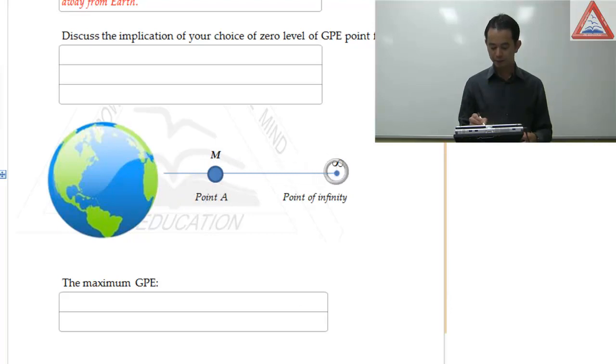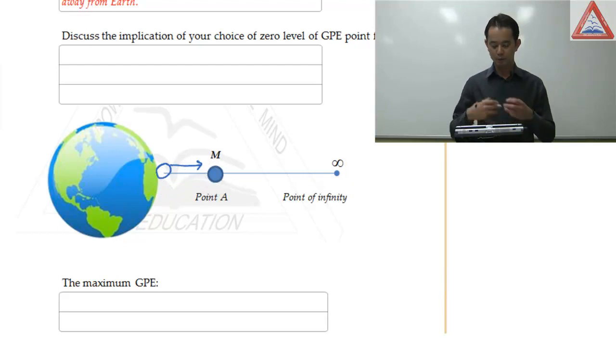Between the Earth and the point of infinity, that mass must have a GPE value. Why? Because to move the mass, if the mass was originally at the surface of the Earth, let's say it was originally here, to move it up to point A, we will need to have work done on the mass m. So because we put our work into m, that work must have gone into stored energy.